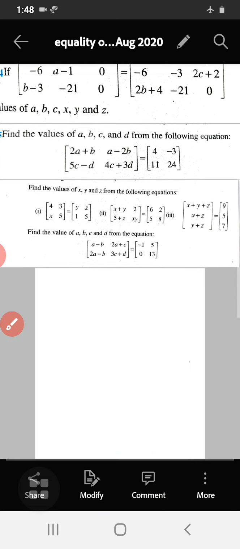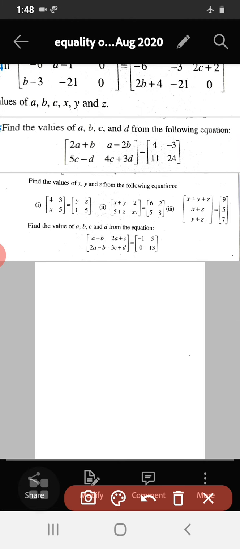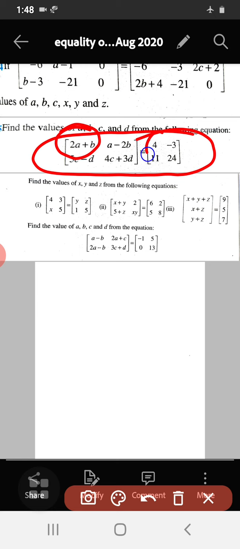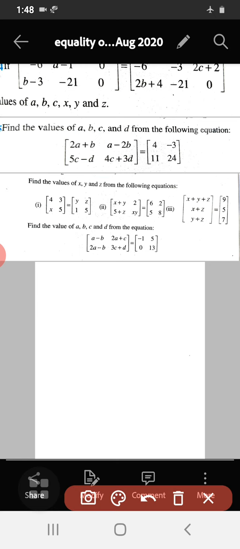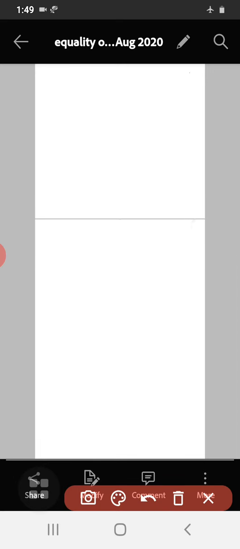Okay, let us consider, see here, find the values of a, b, c and d from the following operation. See, once again here, these two matrices are equal. So we have to equate the corresponding elements. So I am talking about this example. So I am going to solve a, b, c in this example. Okay. So I will consider this example in the next page here. So let us consider this one.